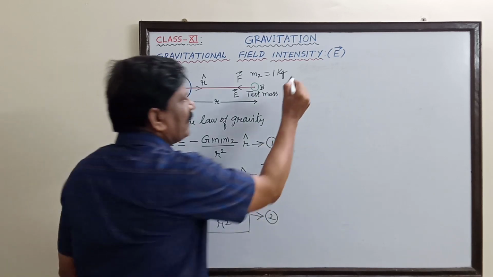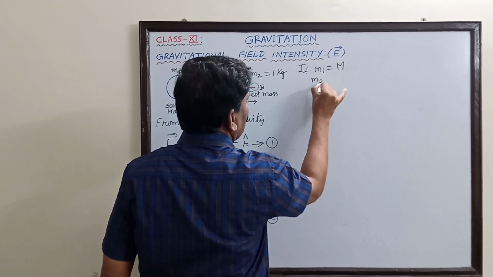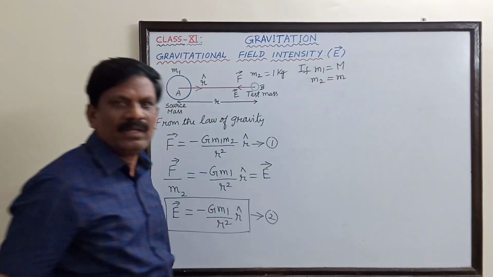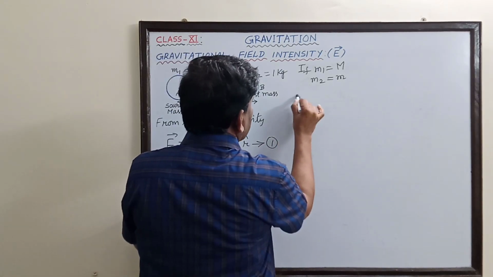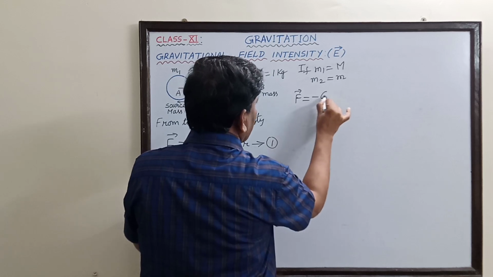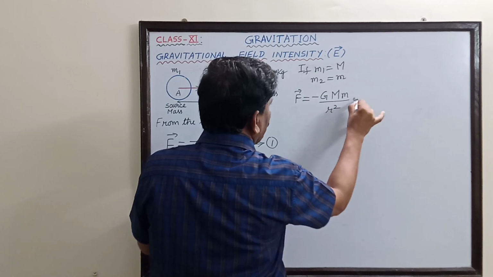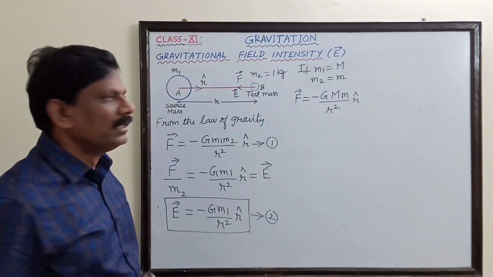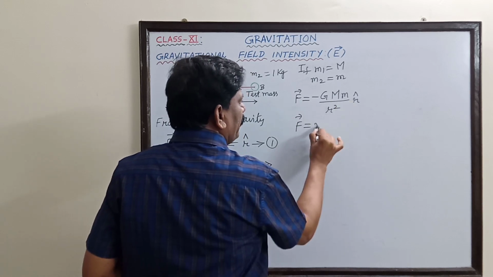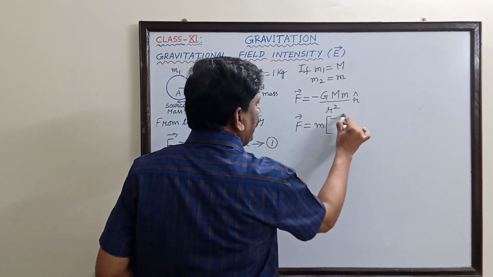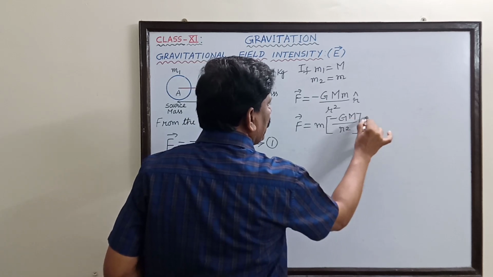Okay, now I will assume the first mass M1 is equal to capital M and the second mass is equal to small m. I substitute in equation number 1. So what I get is F vector is equal to minus of G into capital M into small m divided by R square into R cap. This can be rewritten as m multiplied by minus GM by R square into R cap.